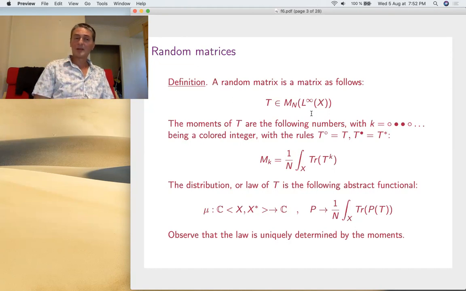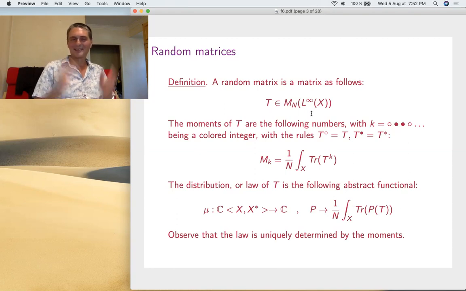Now you can do it the other way around. You can say that this is the same as L infinity of x comma Mn of C. I mean, you have your space x, and each point of x carries a random matrix. So that's exactly the same thing, but some people prefer to view it in this way.